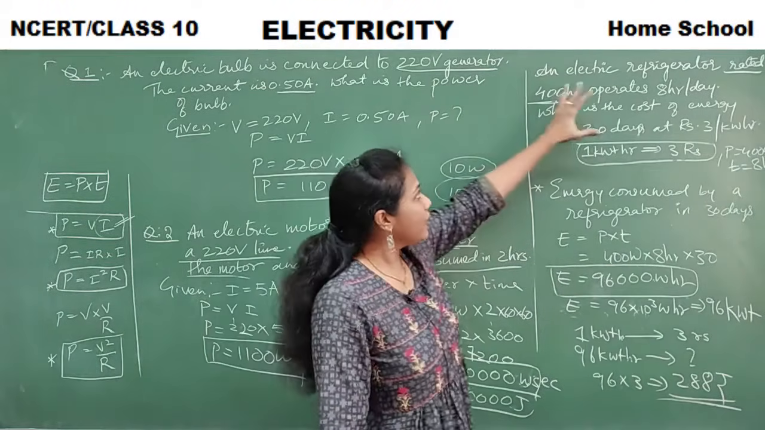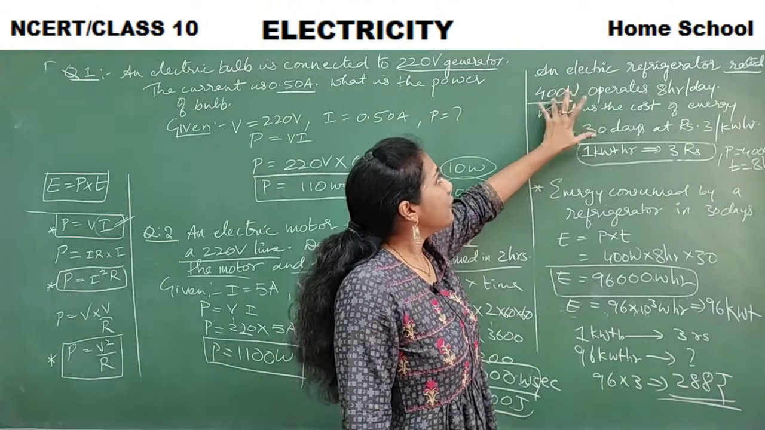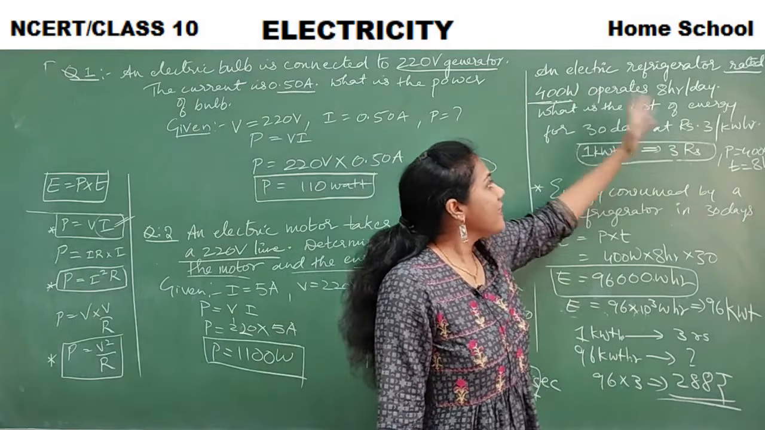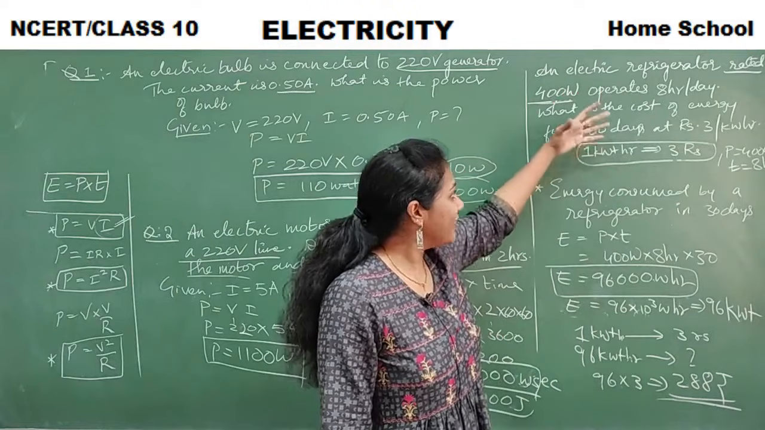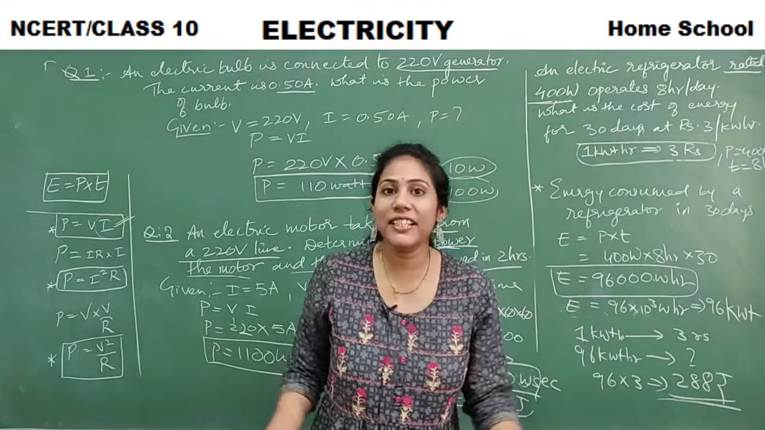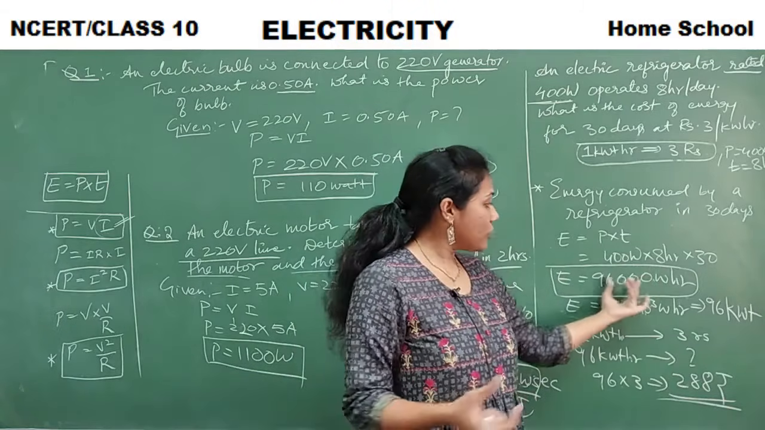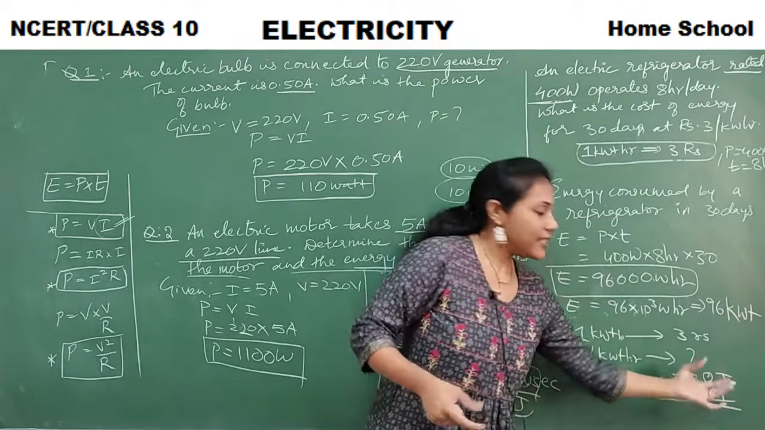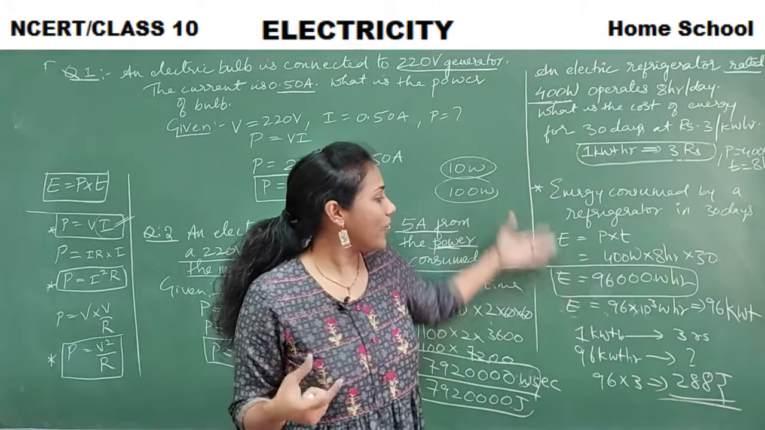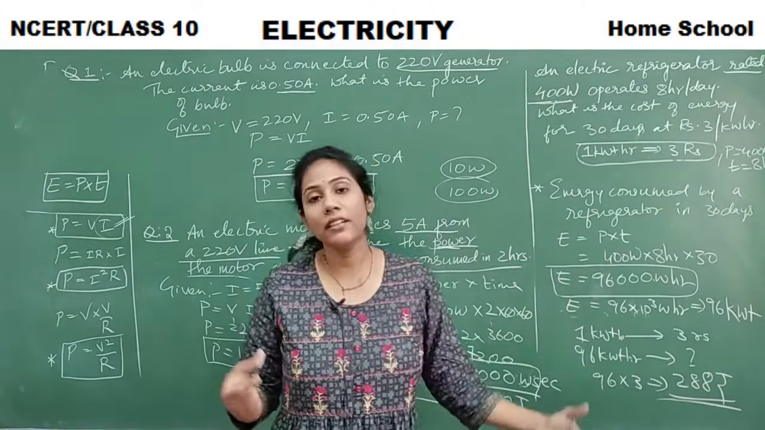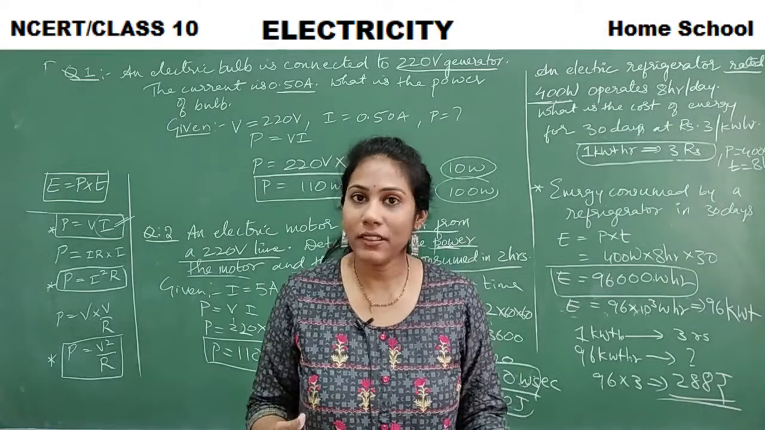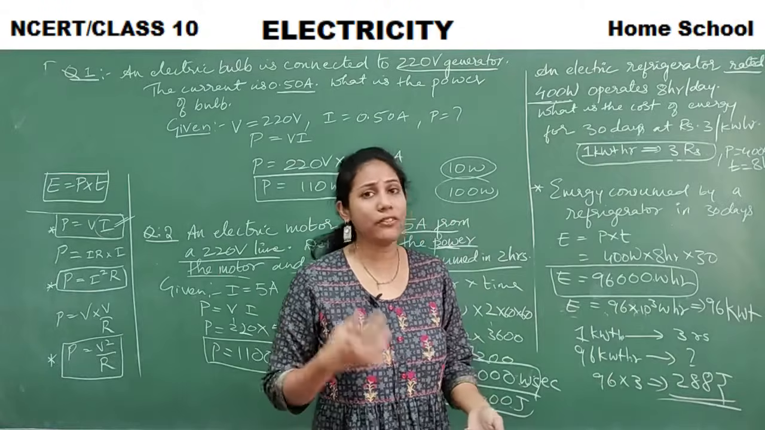So if one refrigerator is working at 400 watt, at the end of a month, that is after 30 days, how much energy has it consumed? 96,000 watt hour of energy it has consumed. And what is the cost of this much energy? The cost is 288 rupees. Got to know? So this is one of the important models that you will come across in electric power. We'll see some more questions.